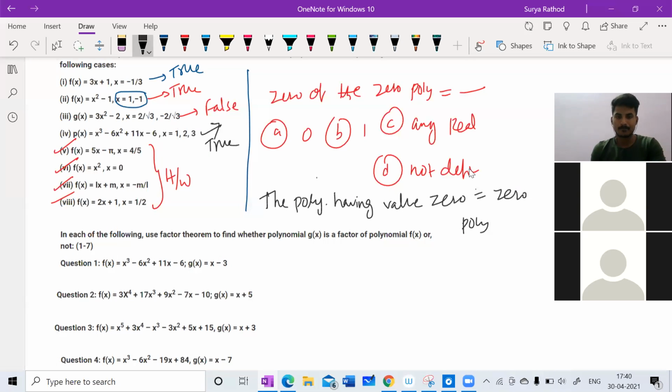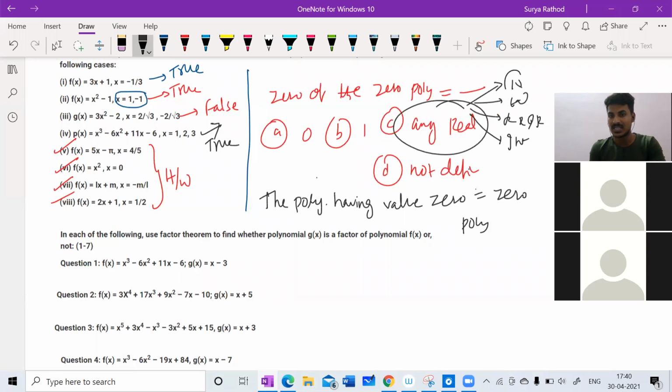Sir, but it can be any real number, right, sir? Yes, sir. See, any real number is what? It could be minus, plus. Any real number means what? It can be a natural number, a whole number, a rational and irrational number, an integer. Real number means natural number, whole number, rational, irrational number, integers.